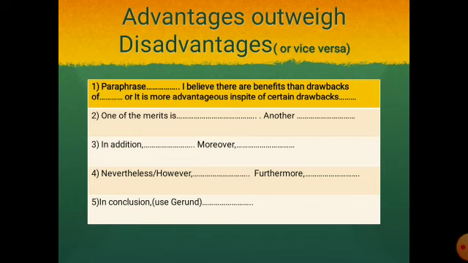For example, if the first two are on advantages, the third body paragraph would be on disadvantages, or if the first two body paragraphs are on disadvantages, then we'll talk about advantages in the third body paragraph. The last one is the conclusion. We can use connectors like in addition, moreover, nevertheless, however. You can choose between nevertheless and however, but it is really important to use these words at the right position. Furthermore, to explain your point even further.